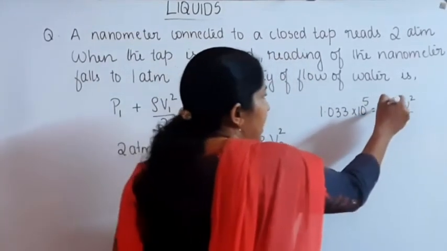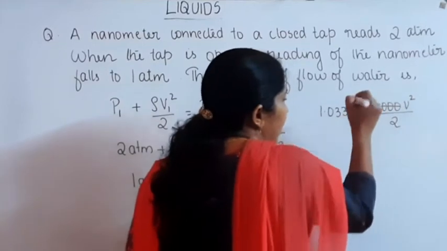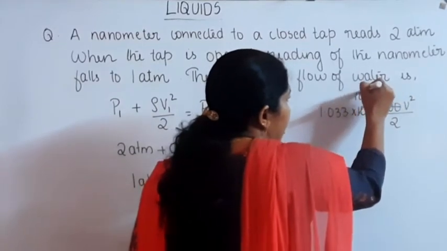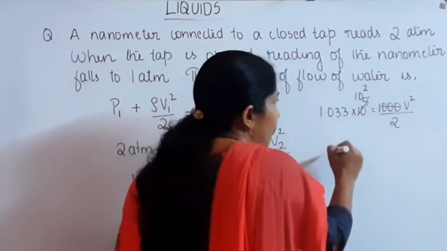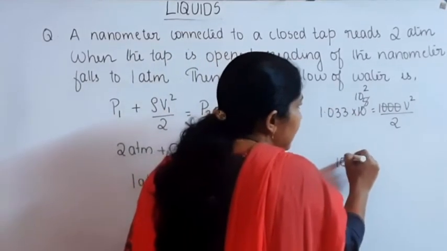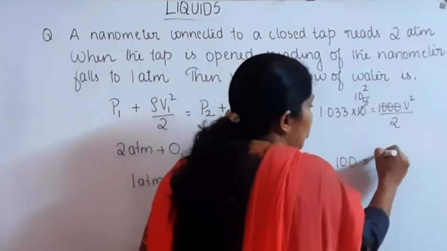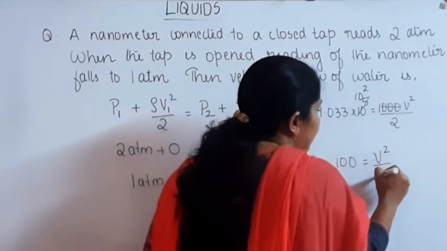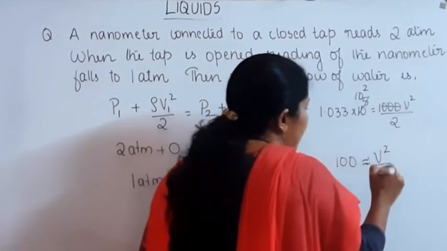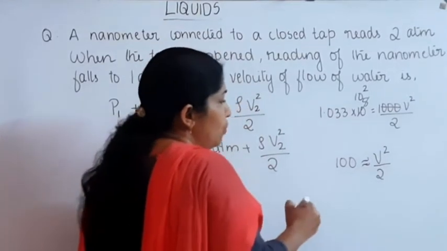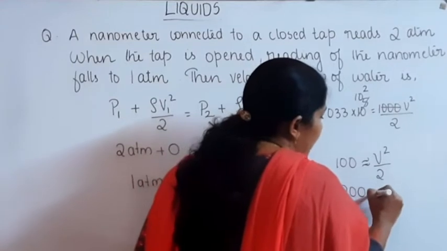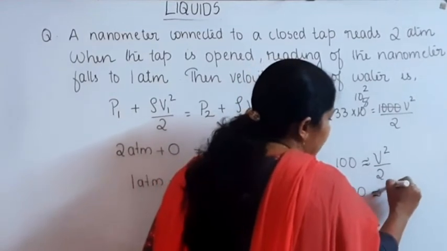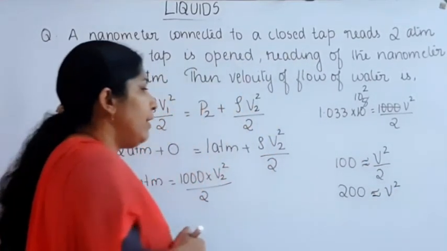Then we can cancel this. 1000 into 10 raised to 5, that is 10 raised to 2. When we approximate this value, we get 100 is equal to V square divided by 2, that is V square is approximately equal to 200.